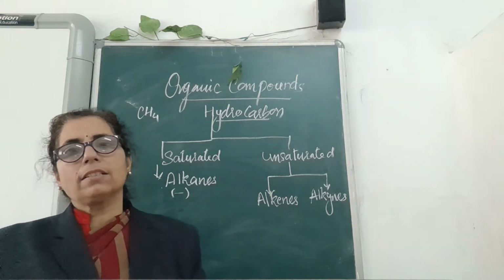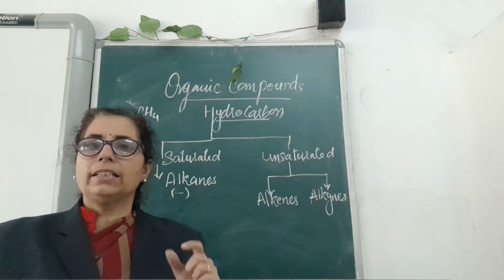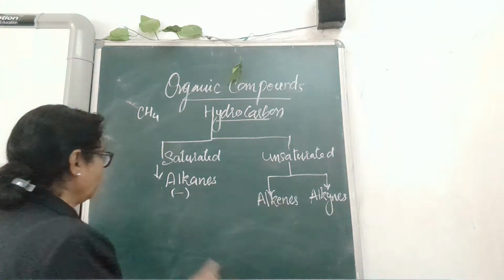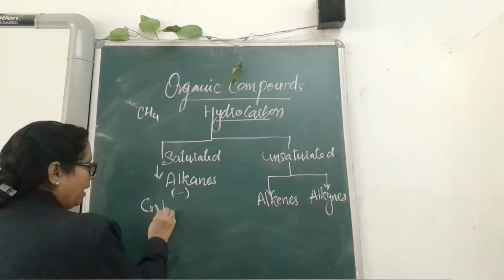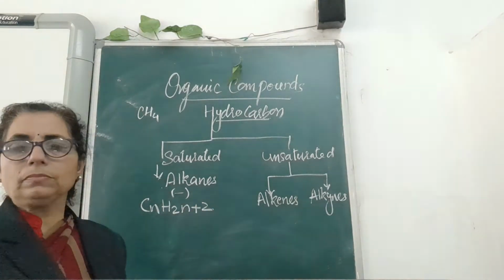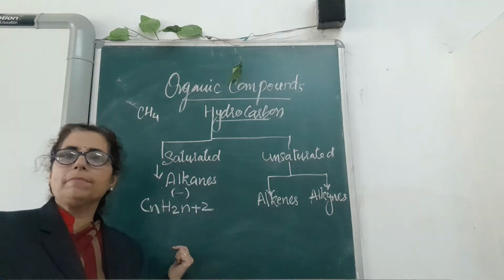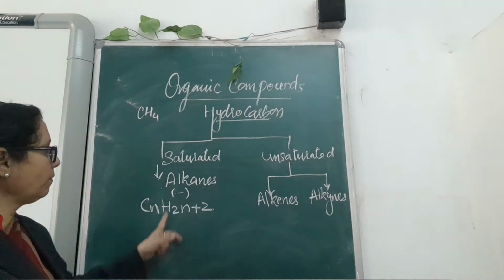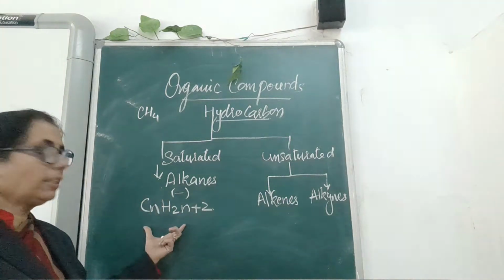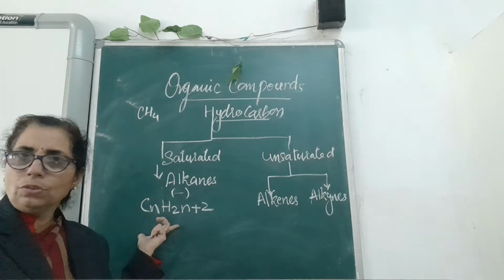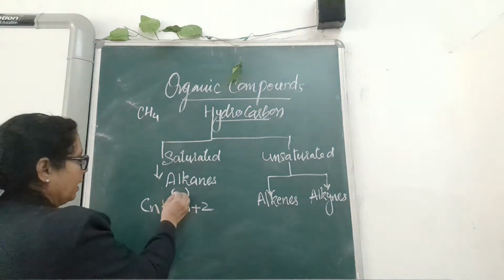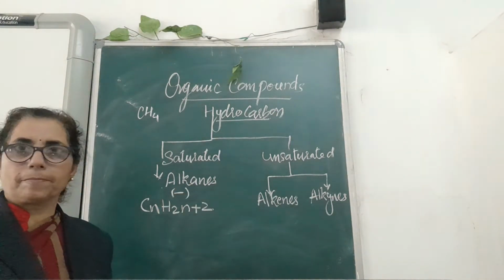Very important, alkanes have a general formula, CnH2n plus 2. Using this formula we will know that these alkanes have single bonds.